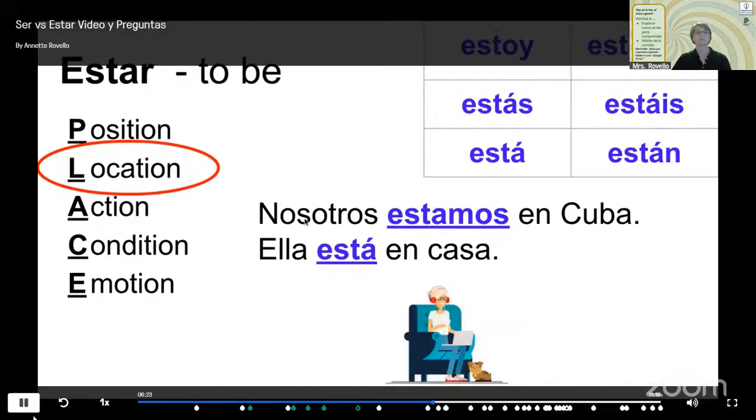All right, location, like I said, it's similar to position. Here are two examples. Nosotros estamos en Cuba. We are in Cuba. Está en casa. Okay, so we have to be careful. So our location, where something or someone is located. So we are in Cuba or we are in Georgia, versus where we come from. This is like our location, where we are, or she is in the house. She is at home.